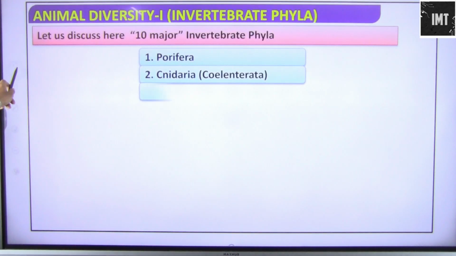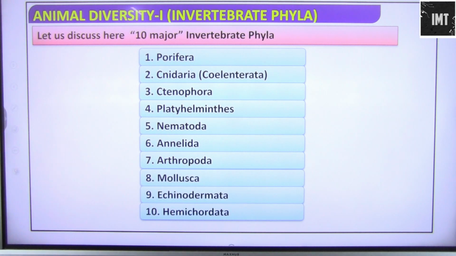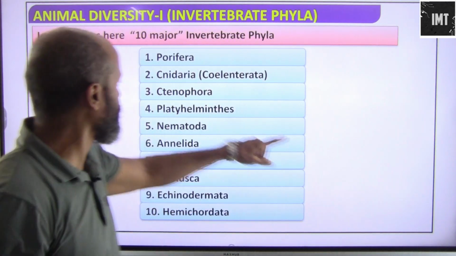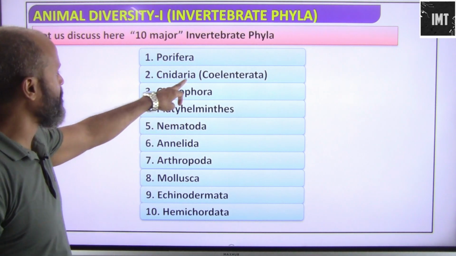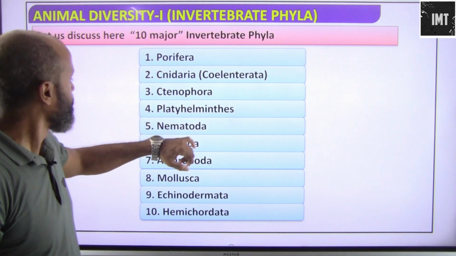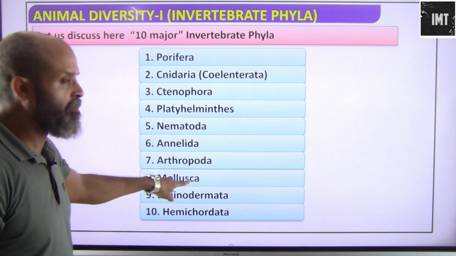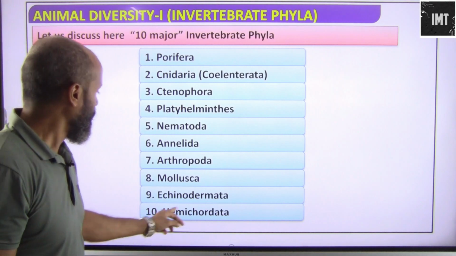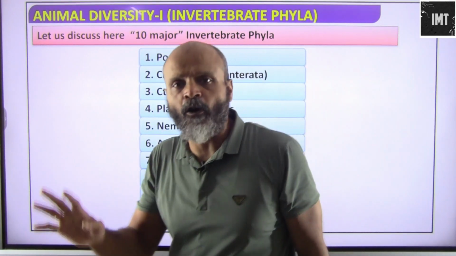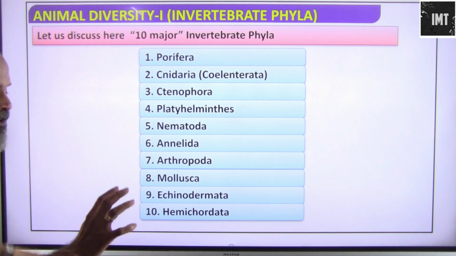Let us discuss 10 major invertebrate phyla. The first one that we have is Porifera. The second one is Cnidaria, which also goes by the name Coelenterata. Then we have Ctenophora, Platyhelminthes, Annelida, Arthropoda, the entire insect kingdom, Mollusca, basically snails and all, Echinodermata, and then Hemichordata. All of these are without a spinal cord or vertebral column. So these are the 10 major phylum subdivisions that we have. We will go one by one.